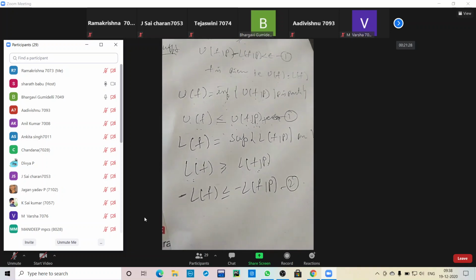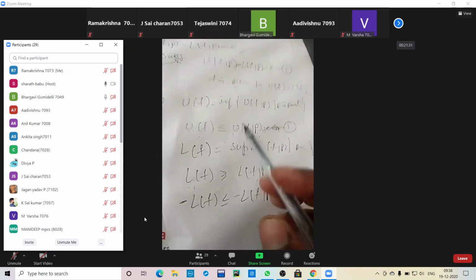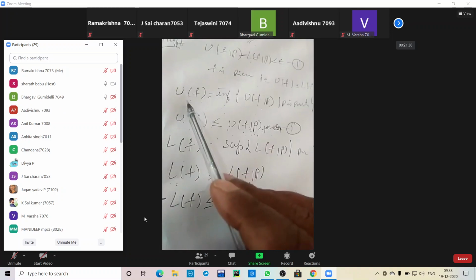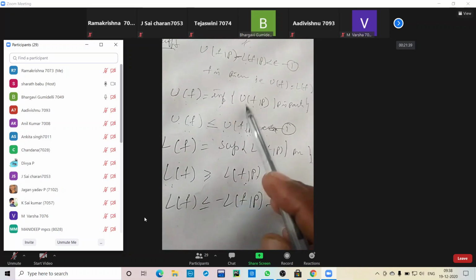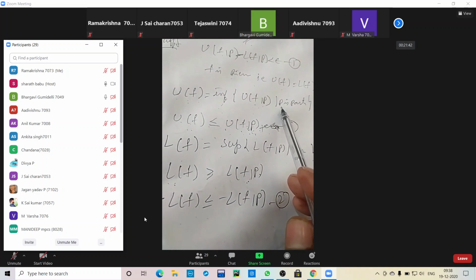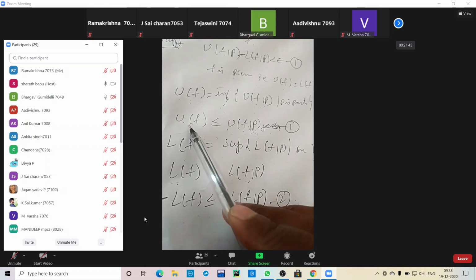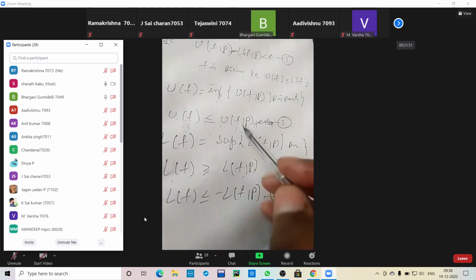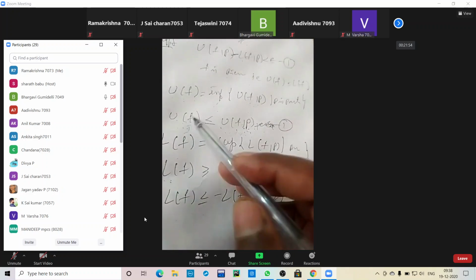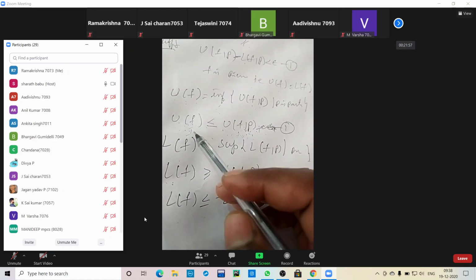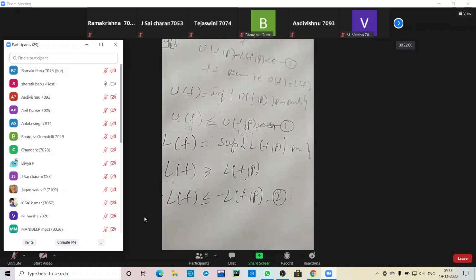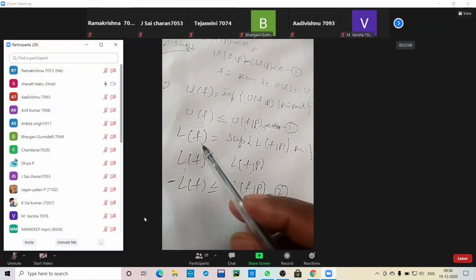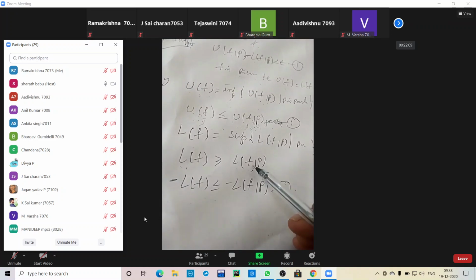Are you getting what I'm doing here? Yes, sir. I am taking the upper Riemann integral definition. What is the definition? U(f) equals the infimum of U(f,P), where P is the partition. So U(f) is only the integral value, but this is the upper bound. That upper bound is always greater than our integral. For the integral we should get some constant, and since upper bounds exist greater than that constant, the upper bound is greatest. Here L(f) is the constant value, but L(f,P) is the lower bound.